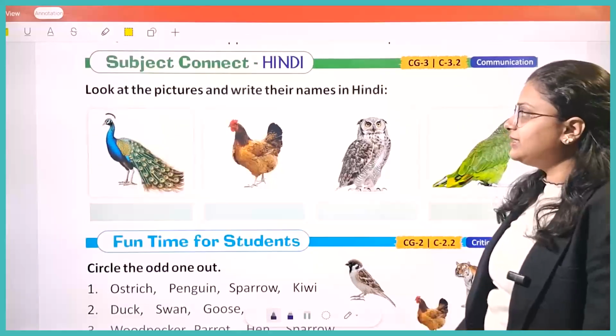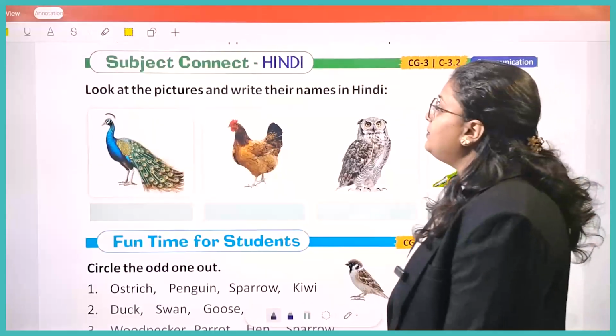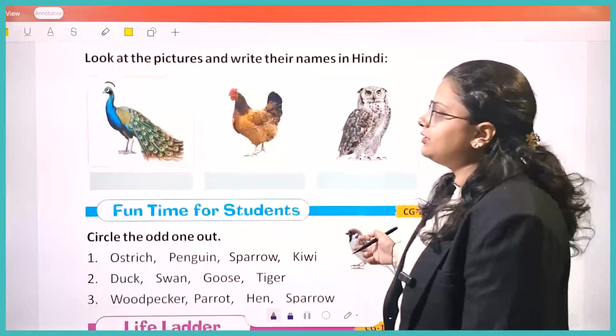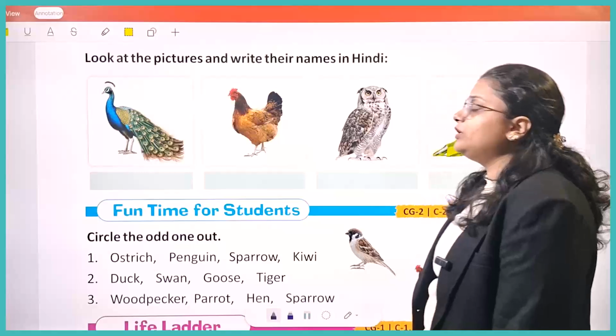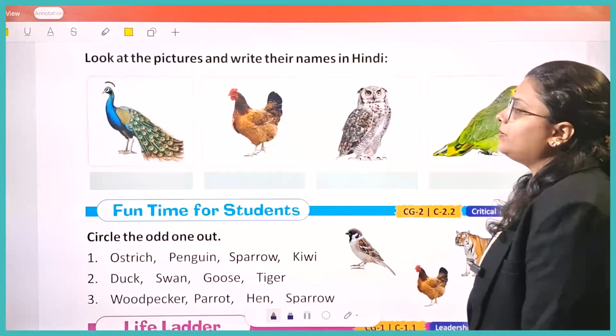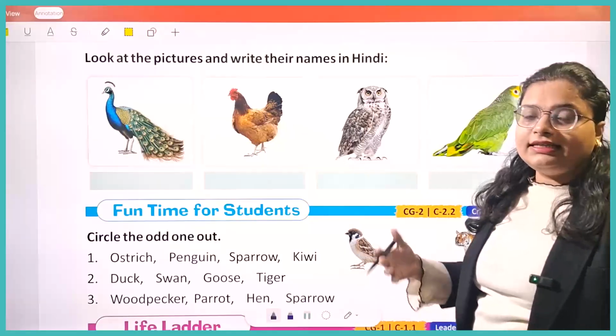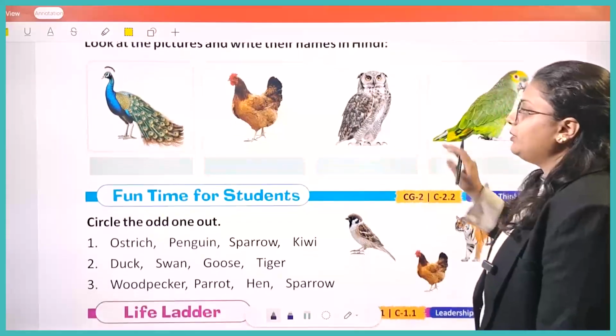Now we have Subject Connect, Hindi. Look at the pictures and write their names in Hindi. So we have to write their names in Hindi. First we have peacock. Peacock को क्या बोलते हैं बच्चों? मोर. तो आप लिखेंगे मोर. फिर है हमारे पास hen. So what do we call a hen in Hindi? We call it मुर्गी. तो आप लिखोगे मुर्गी.